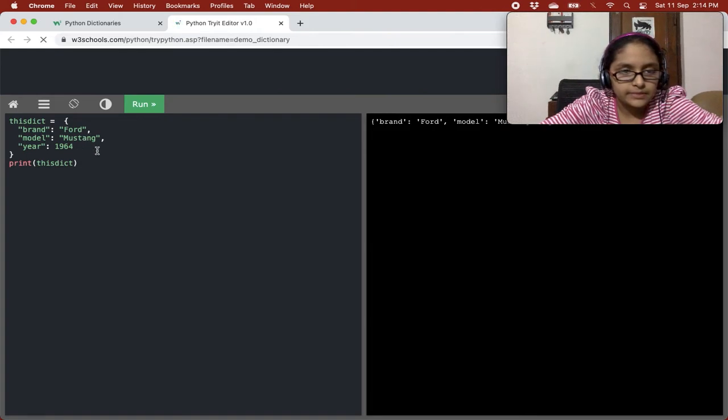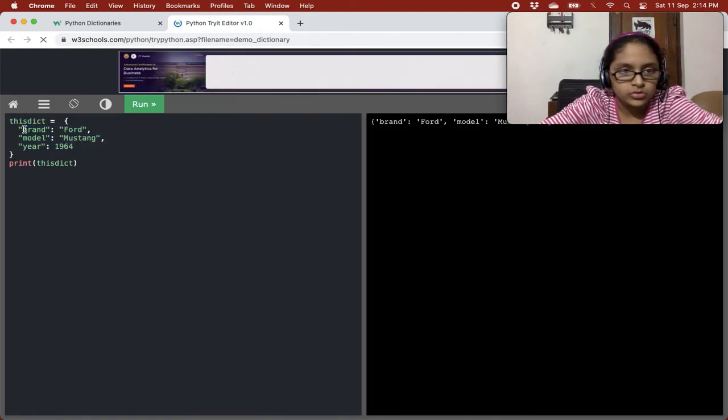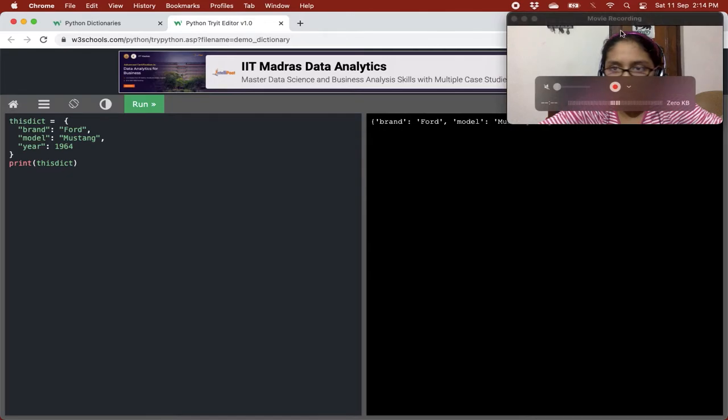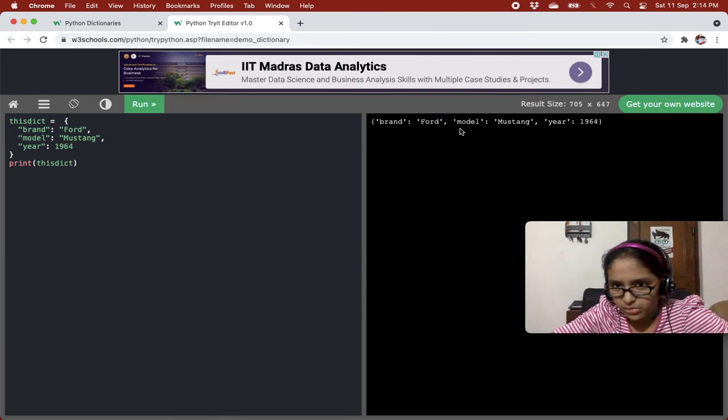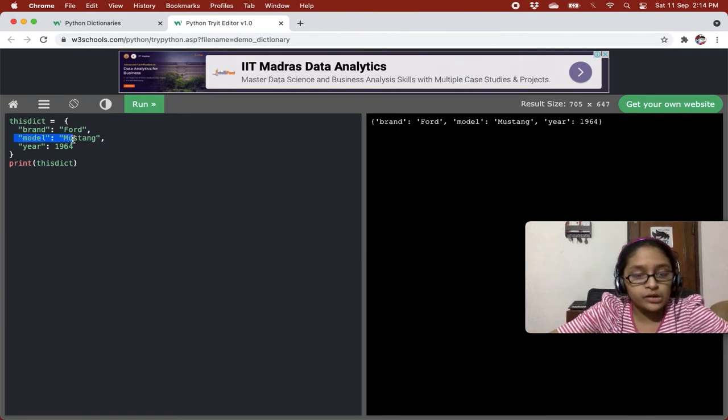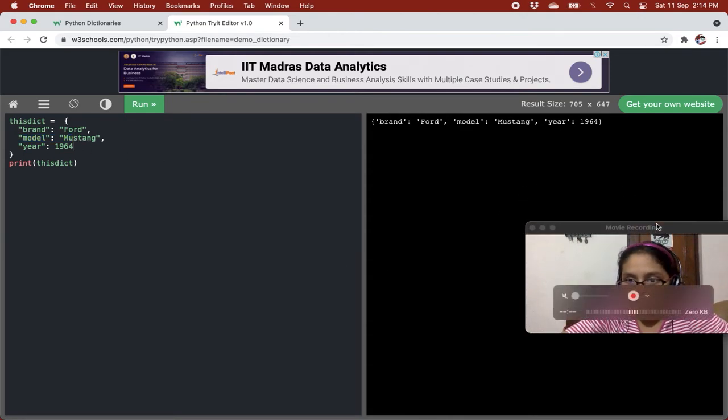This is the output, right? If you code this in one line, you can't understand it nicely, brand, model, it's kind of confusing. But if you write like this, you are able to understand each word.